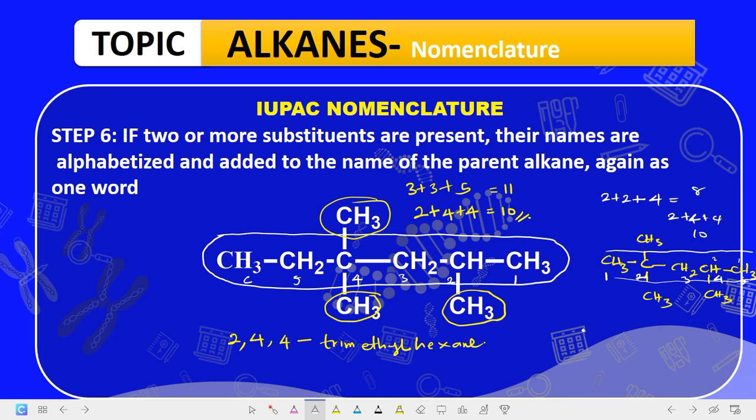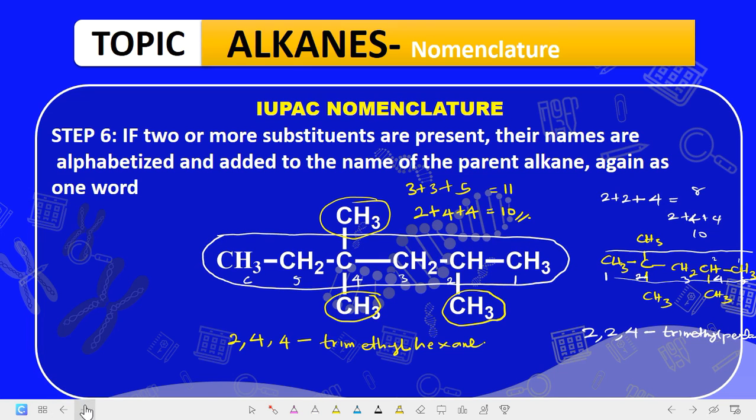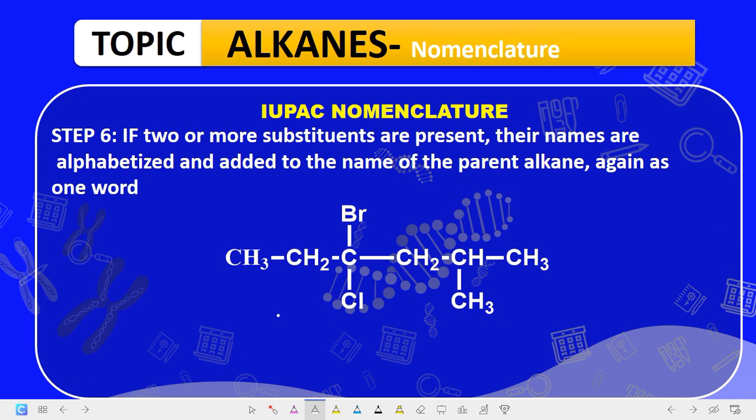So the name of this compound becomes 2, 2, 4-trimethylpentane. And that is the name of that compound. Trimethylpentane. That is the name of that compound. Now let's proceed. How about you are given something like this? How do you name it?